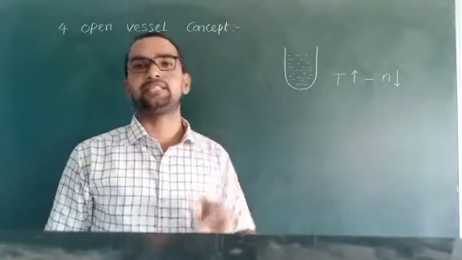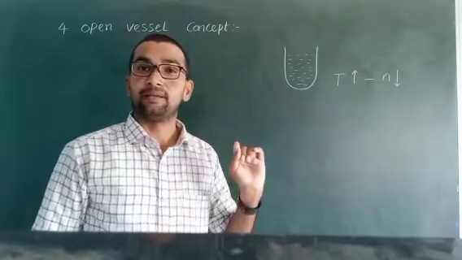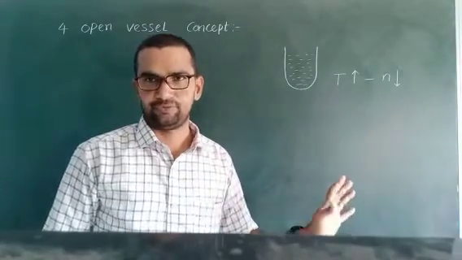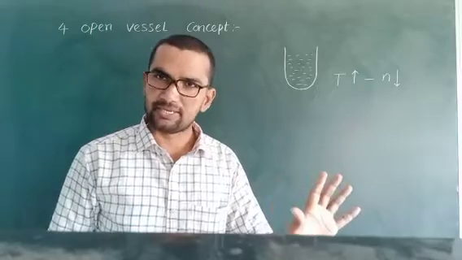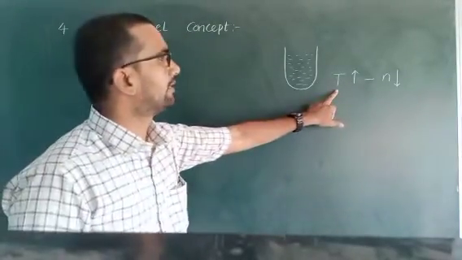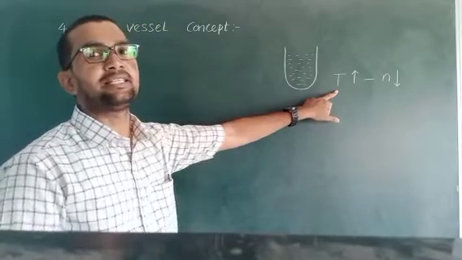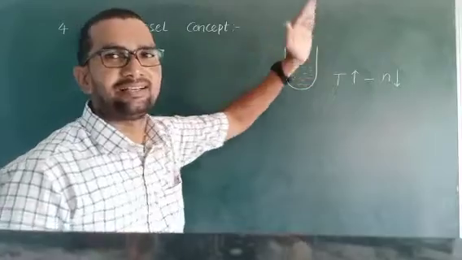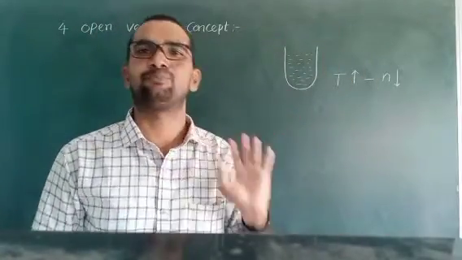But one condition is there: constant temperature and pressure. If you maintain constant pressure, then we can measure that if the temperature increases, the number of moles present in the vessel decreases. This is the simple concept.